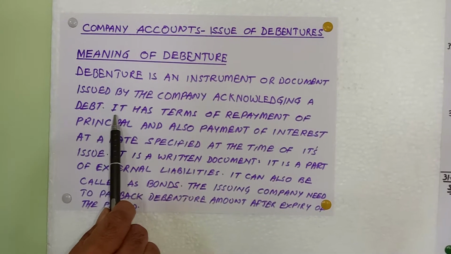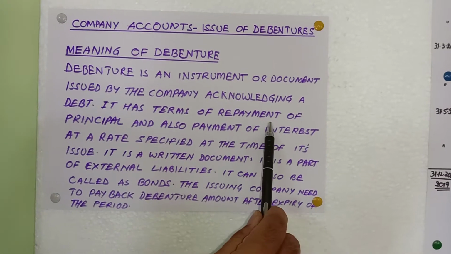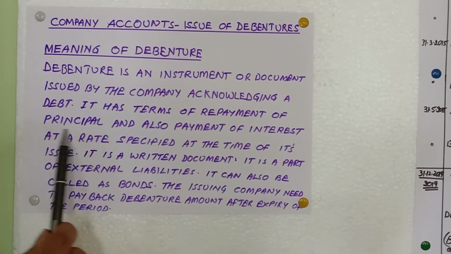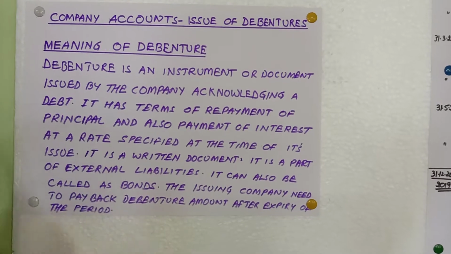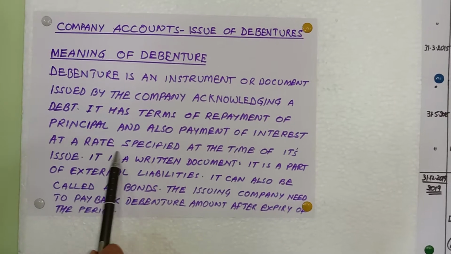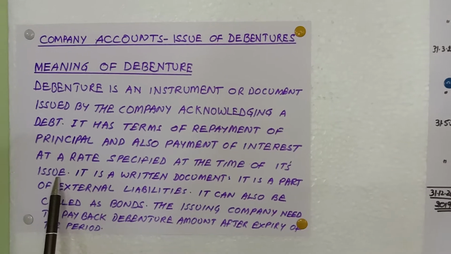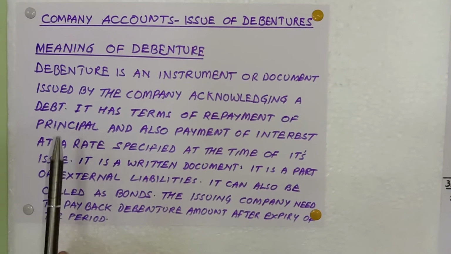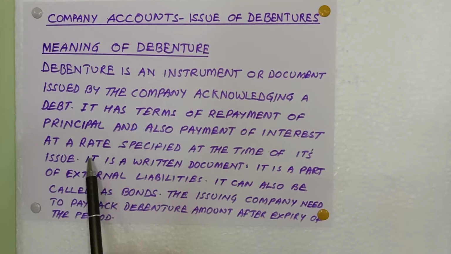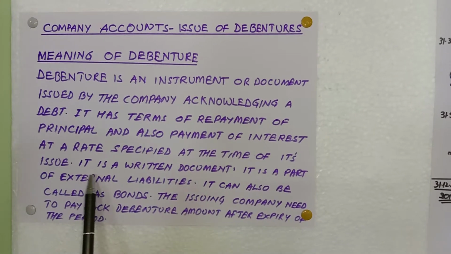As I told you, if the debentures are issued for 5 years, after 5 years they are going to pay back the money. If the debentures are issued for 10 years, they are going to pay back the principal after 10 years. So the complete principal amount will come back, and also there is payment of interest at a rate specified at the time of its issue. When the company is issuing debentures, at that time the rate of interest will be decided, and the same rate of interest they will be paying. As I told you, the interest can be paid half yearly or yearly as the company may feel.